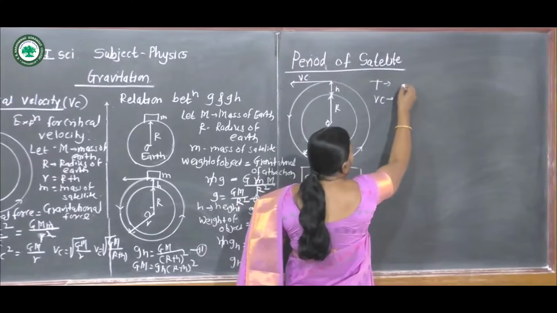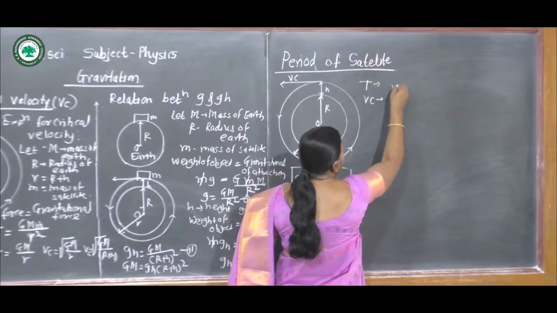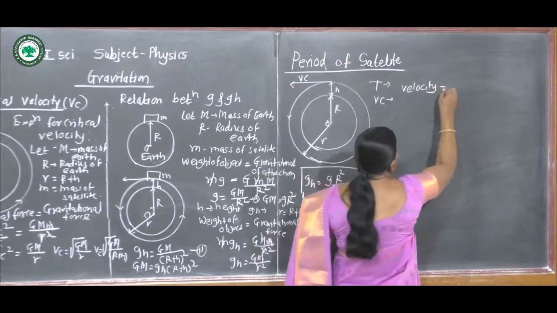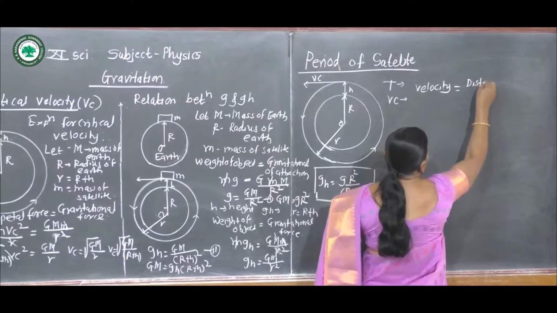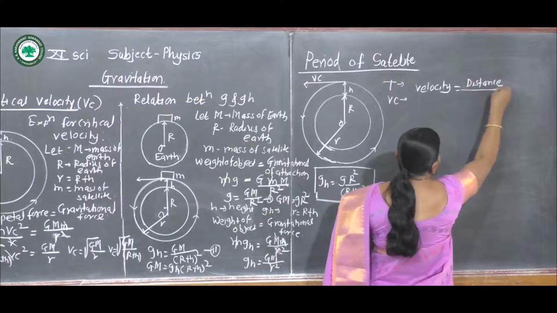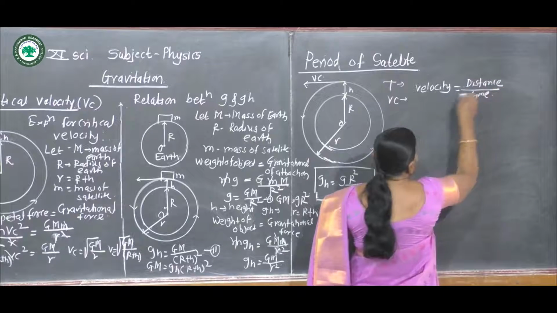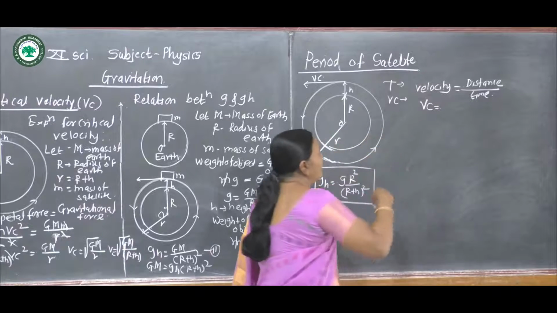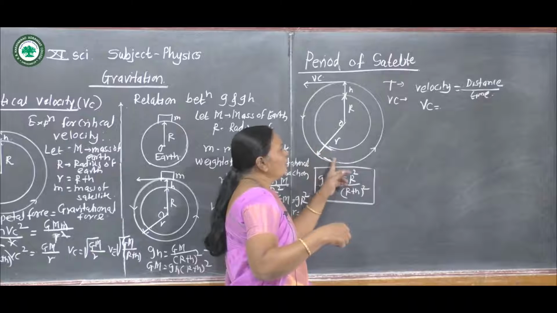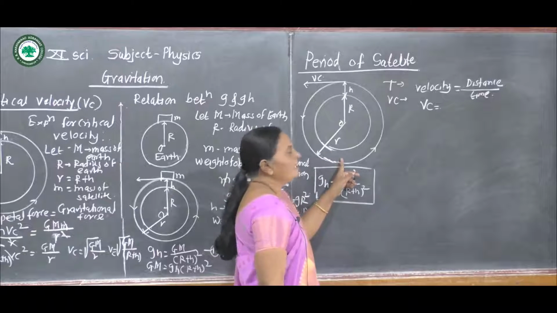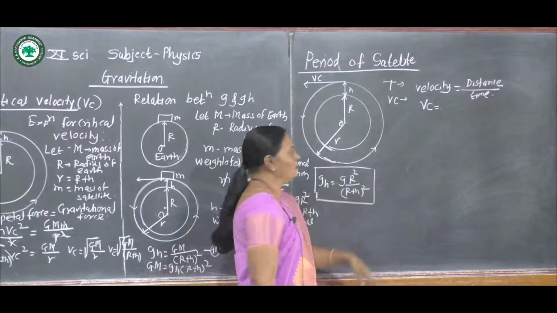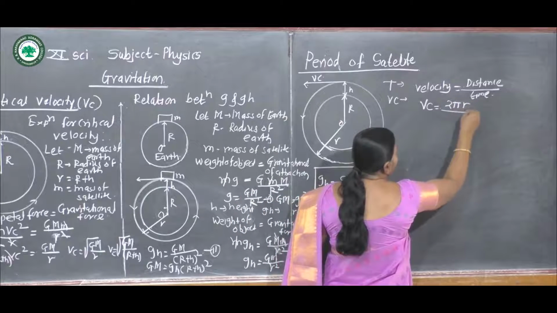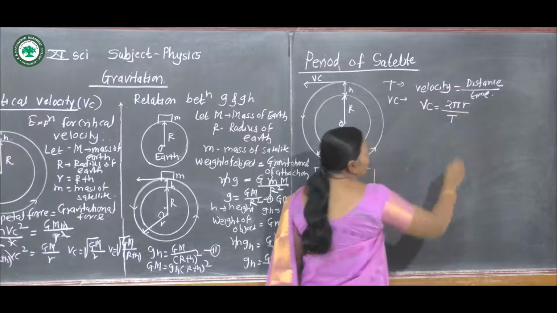Velocity is equal to distance upon time. Here the velocity is Vc, and the distance covered by the satellite in one rotation is the circumference of the circle, 2 pi r, divided by T, the period.